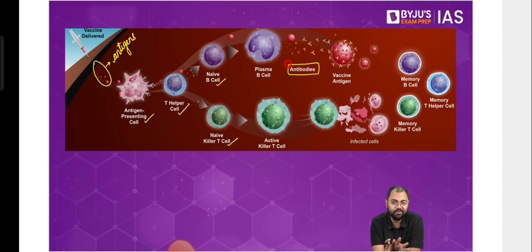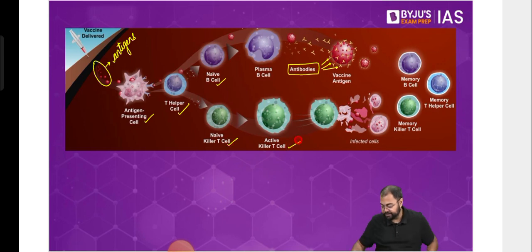Thousands to lakhs of antibodies will be produced next, and then this is where things will change. These antibodies simply go and lock themselves onto the body of the vaccine antigen. So this is what the B cells do: they see the antigen, analyze its structure, and make antibodies according to what they saw. Done. Next is the role of the killer T cells.